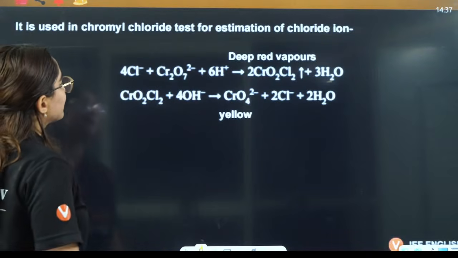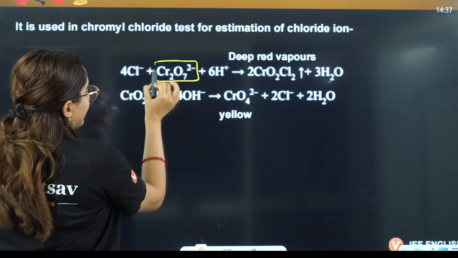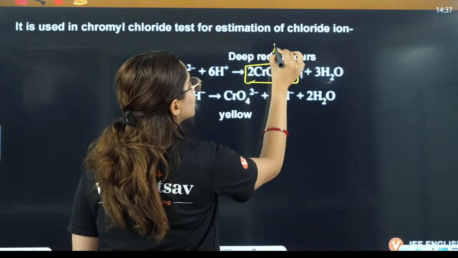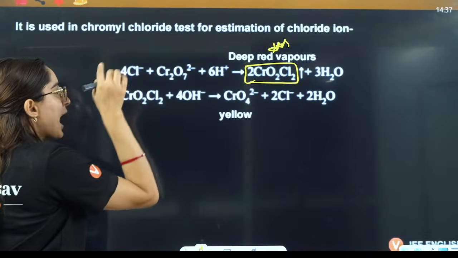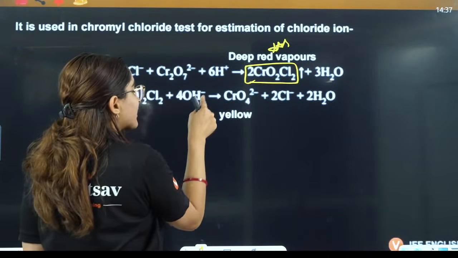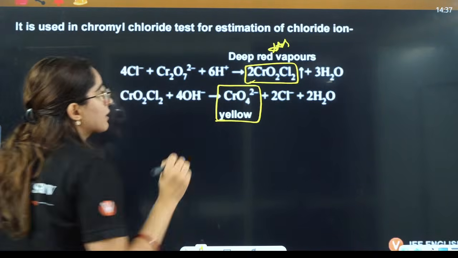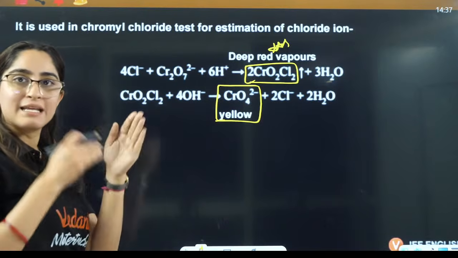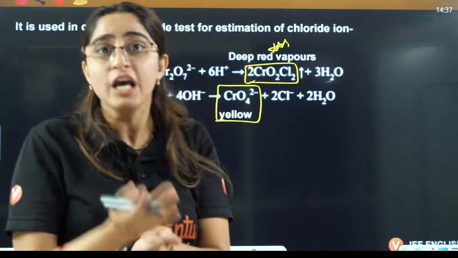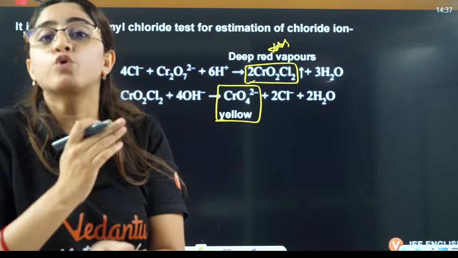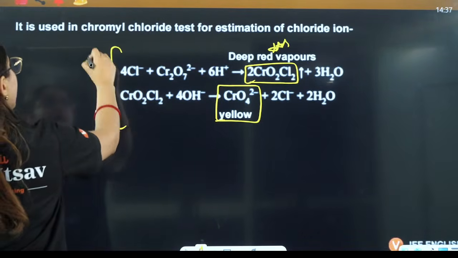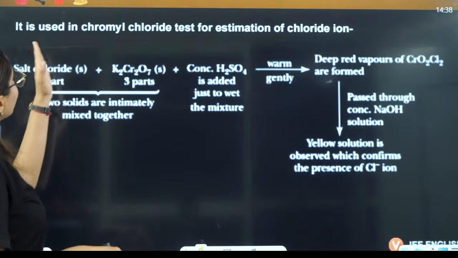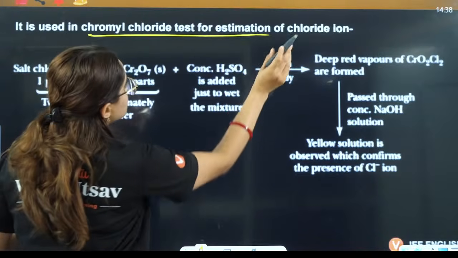Then very important: dichromate, when it reacts with Cl negative, gives you chromyl chloride, that is deep red color vapors. And this chromyl chloride, when it is reacted in base, gives you CrO4, that means in basic medium it gives you chromate. Dichromate reacts with Cl to give chromyl chloride, which in basic medium gives you chromate. Okay. These are not in your NCERTs, but they are important. Now we say that it is used in the chromyl chloride test for estimation of chloride ion.